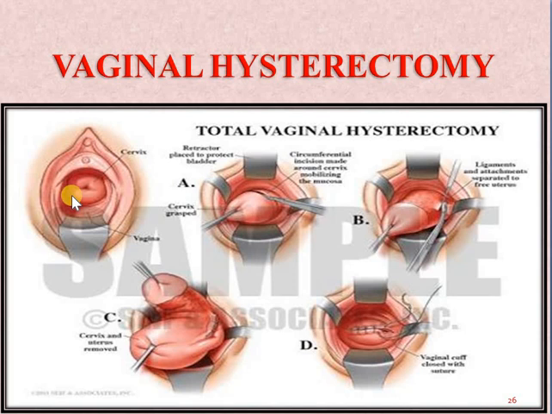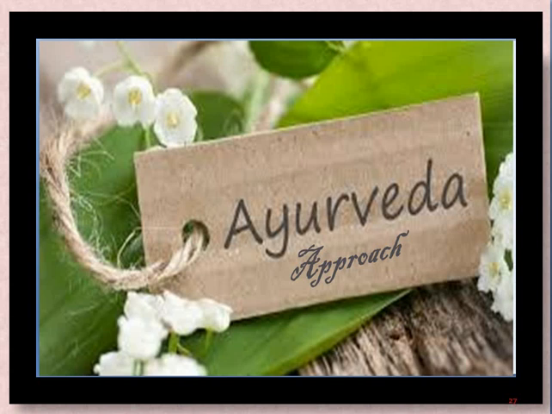Now let us see how we can correlate this prolapse with Ayurveda. Our acharyas, in the era of BC itself, had discussed some kinds of diseases which relate to prolapse, which we can come to know if we see the shlokas of the acharyas. So seeing this in Ayurveda, how can we relate this prolapse?